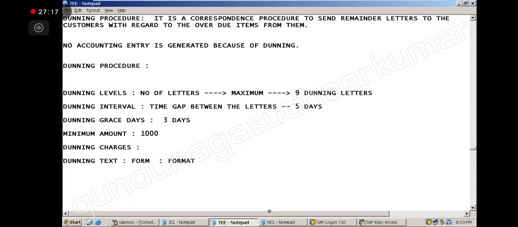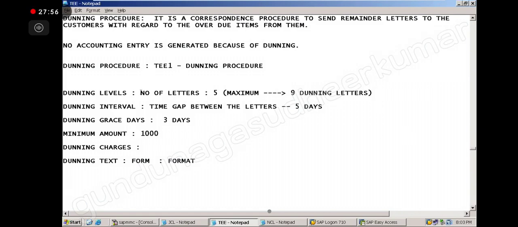So for the dunning procedure, we have a name like this. This is my TEE dunning procedure. TEE 1 I will give that. Dunning procedure I will create. Now in that I will say the number of dunning letters I want to use. Maximum is 9, but I want to use only 5. And I can do that, it's up to my company. For dunning, I will tell you about the key code. I have not completed, I will tell.